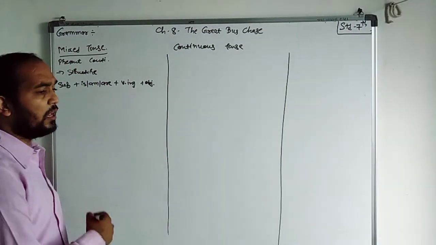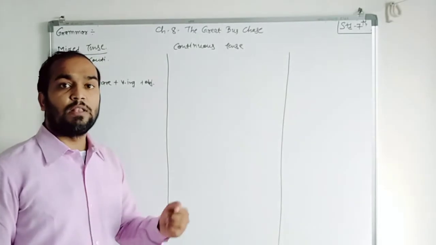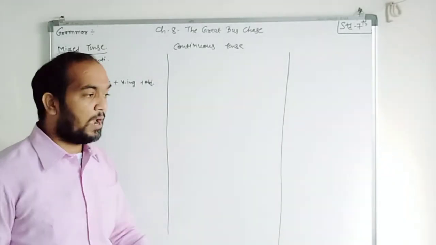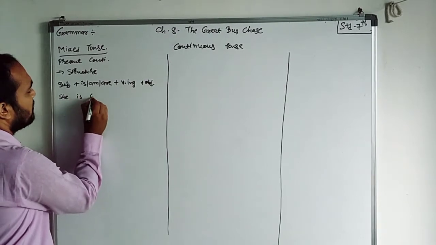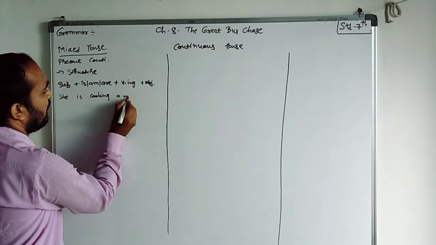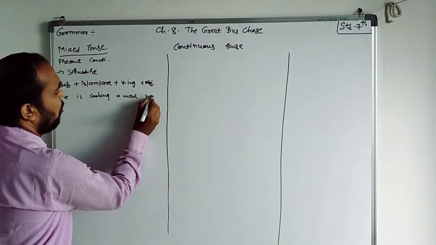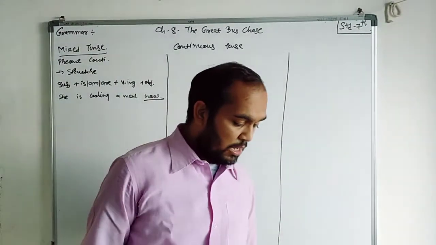Now another thing, you will identify this tense by words like look, now, right? For example, she is cooking a meal now. Now is the key word.